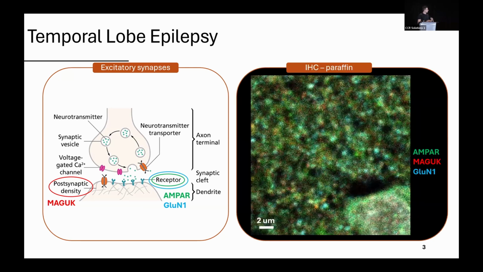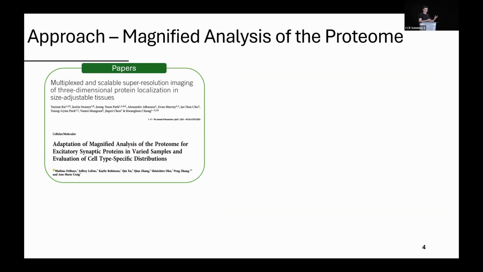If I want to use a regular IHC procedure to look at these, specifically in human formalin-fixed paraffin-embedded tissue, the results I obtain look like this: very blurry signal, not a lot of contrast, a poor signal-to-noise ratio, and also unspecific signal around the nucleus, which is not expected for these markers. In this context, as we've been talking about today, expansion microscopy has been developed.